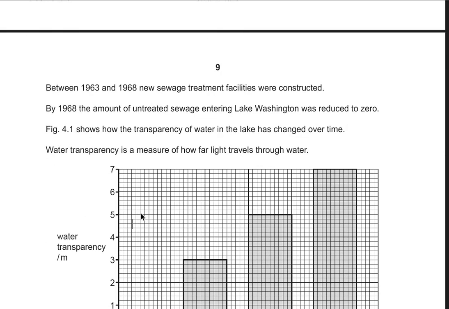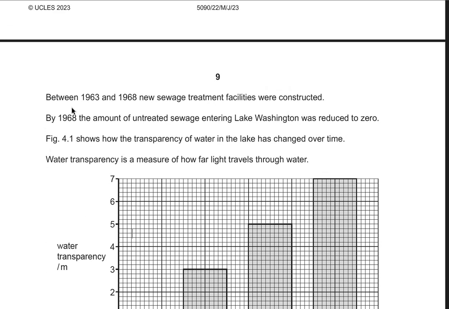And now moving on towards the next part of the question, that is, between 1963 to 1968, new sewage treatment facilities were constructed. By 1968, the amount of untreated sewage entering Lake Washington was reduced to 0. And figure 4.1 shows how transparency of water in the lake has changed over time. Water transparency is a measure of how far light travels through the water. So let's highlight this point because this is going to help us in further questions.